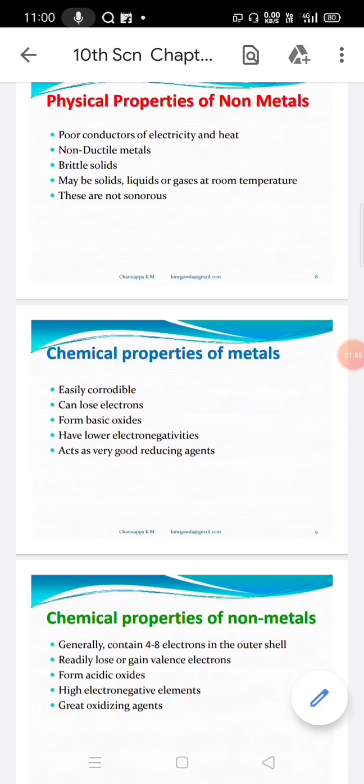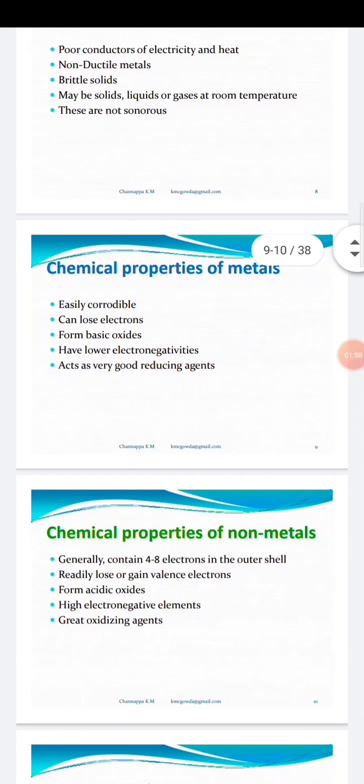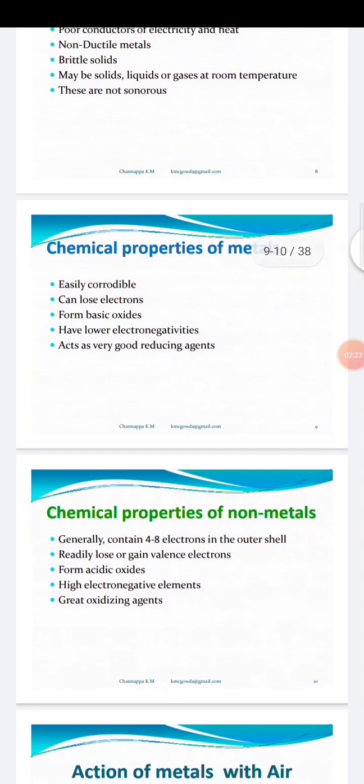Coming to the chemical properties of metals, metals are easily corrodible. What is the meaning of corrosion? They usually undergo rusting. You already studied about iron: when iron reacts with oxygen in the presence of moist air, it forms rust, which is brown in color. To avoid corrosion, we will also discuss corrosion in this lesson. Most of the metals are corrodible.